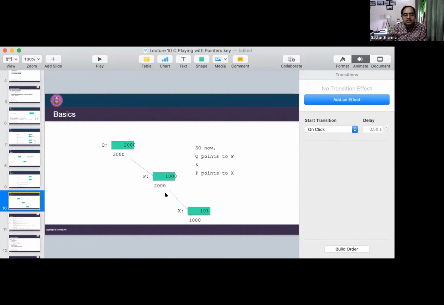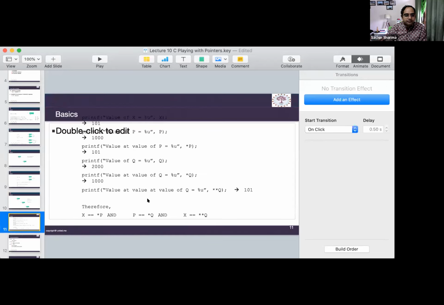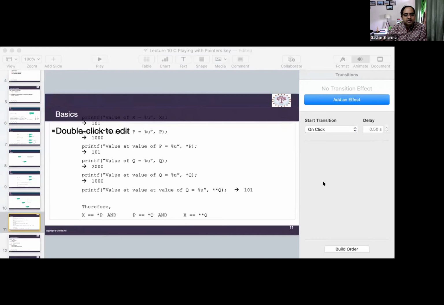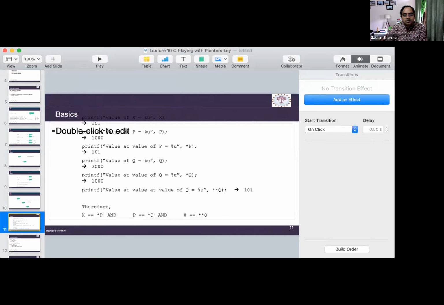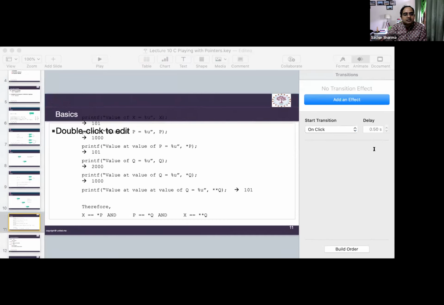This is the situation after execution of these statements. q is pointing to p, p is pointing to x. If I want to print the value of x using p, I will write *p. If I want to print the value of x using q, I will write **q. Then it will print it. Okay, I hope this is clear. So let's do this example so that you can understand that whatever I am talking about is right. I am not just explaining things without concrete evidence.